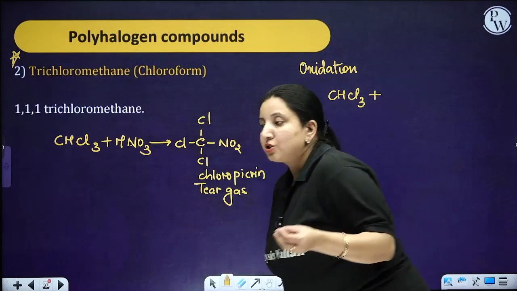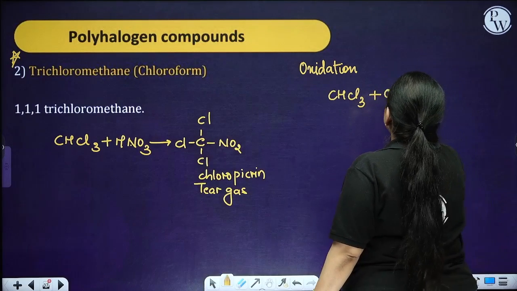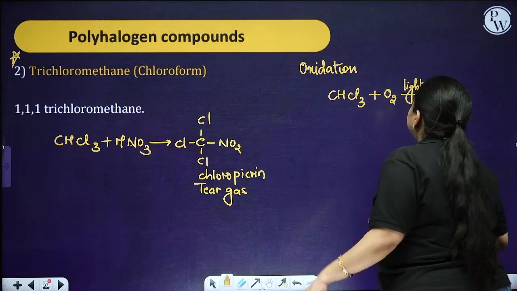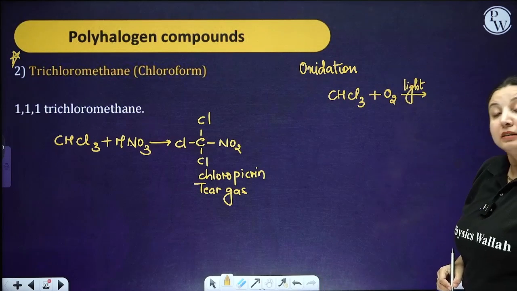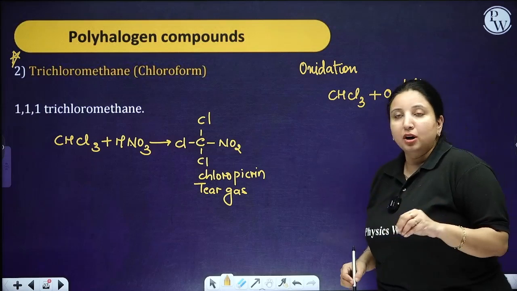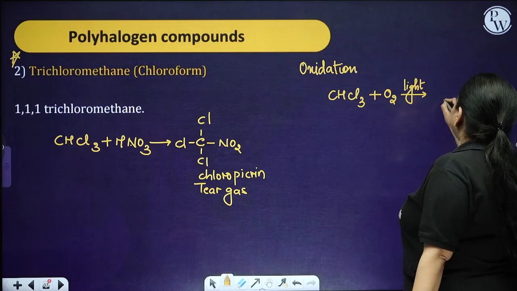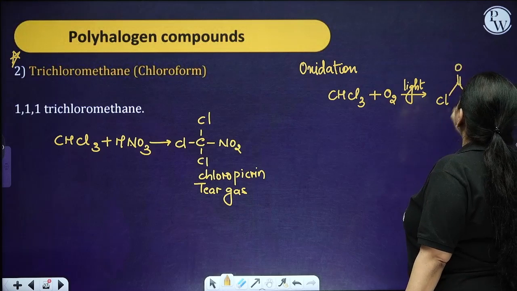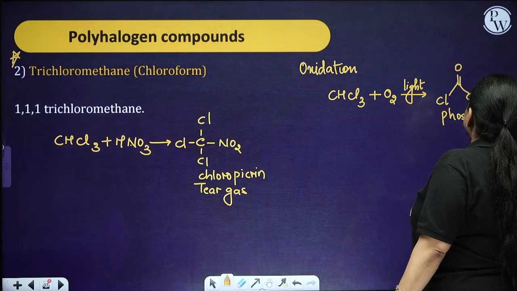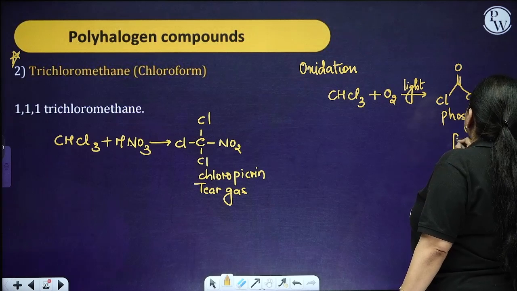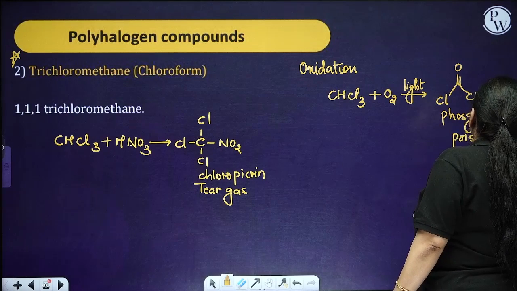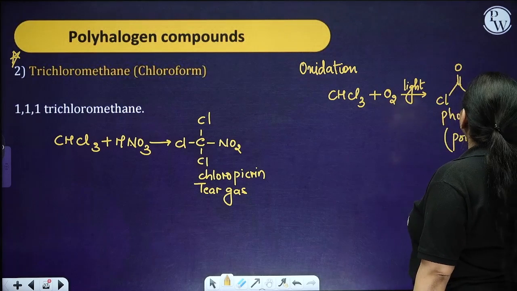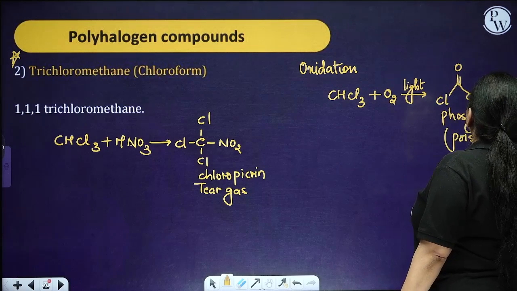So when oxidation is going to take place, in the presence of sunlight, it undergoes oxidation and it converts into a poisonous gas. Now that poisonous gas is what? It is phosgene gas, and phosgene gas is what? Poisonous in nature. Okay, that is poisonous in nature, and besides this you are going to have acid formation.